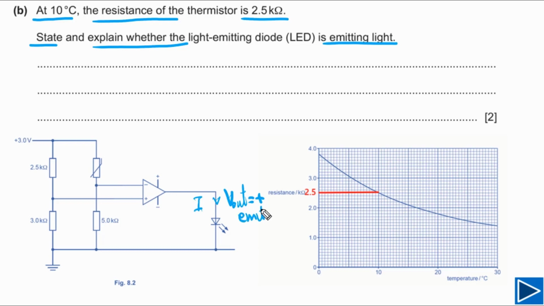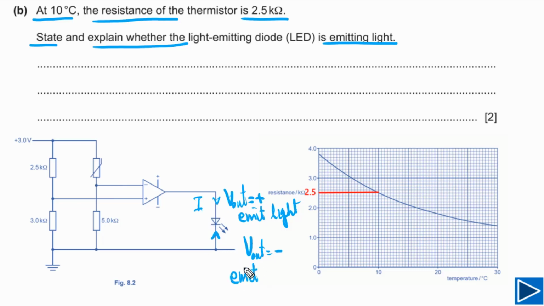In that case it will emit light. On the other hand, if V out is negative, then current will flow the other way, but the resistance of the LED is very high in reverse bias, so no current will flow. When no current flows, it will not emit light.